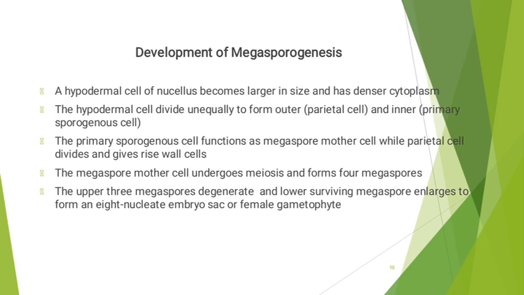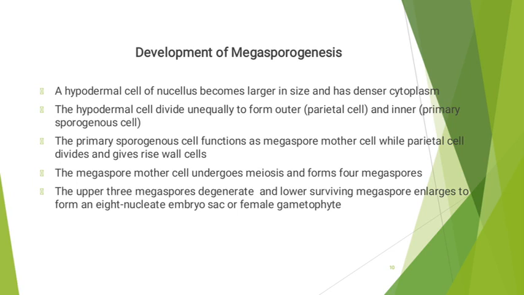The primary sporogenous cell functions directly as the megaspore mother cell, while the parietal cell divides by anticlinal or periclinal division, which gives rise to wall cells. The megaspore mother cell undergoes meiosis.